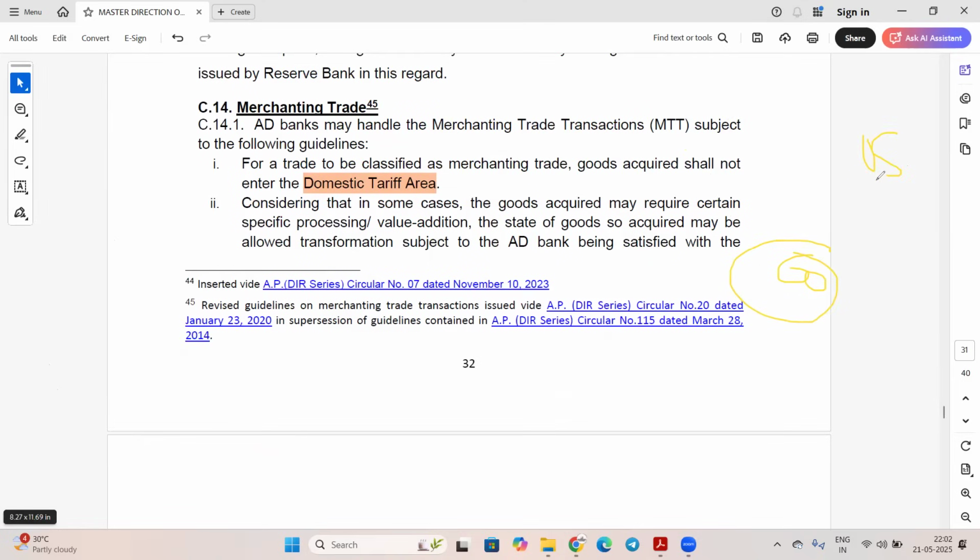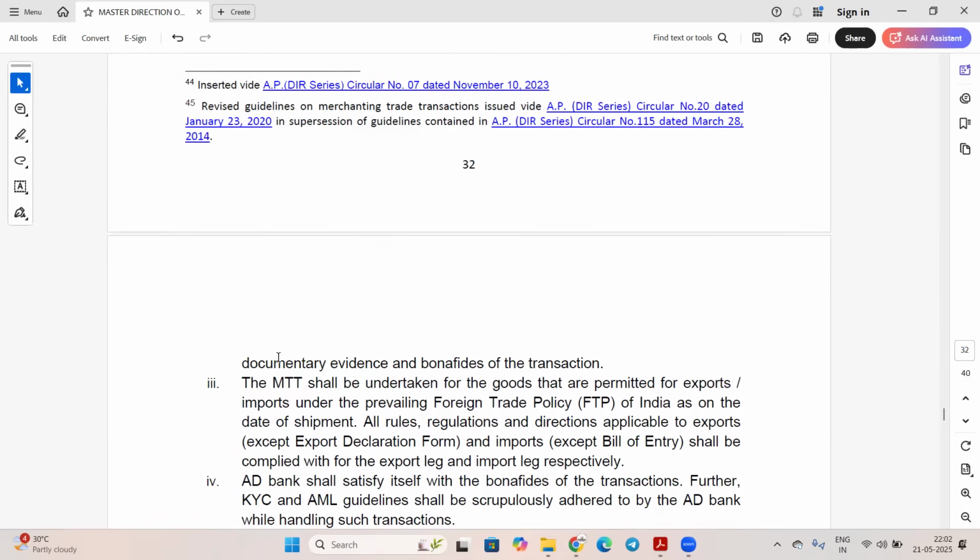For branding or for some processing, they will import it into India, and they will put their branding or some additional thing, and then they will send it back to Sri Lanka. Such transformation of the goods acquired may be allowed subject to the AD bank being satisfied with the documentary evidence and bona fide.